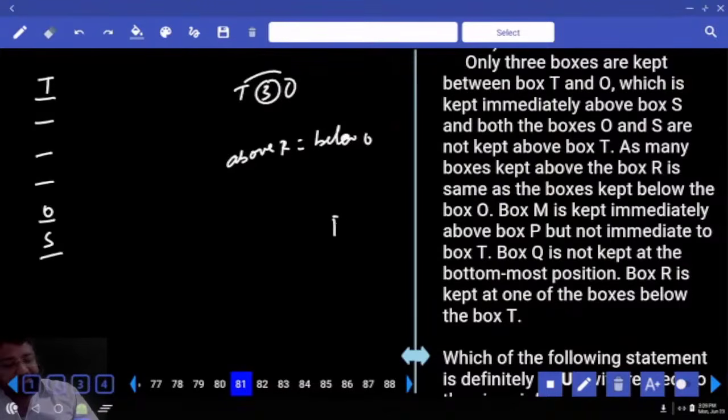Box M is kept immediately above P, but not immediate to T. What is not immediate to T? M. Okay? Can I take P here? Why? Alphabetical order. Can I take P here?